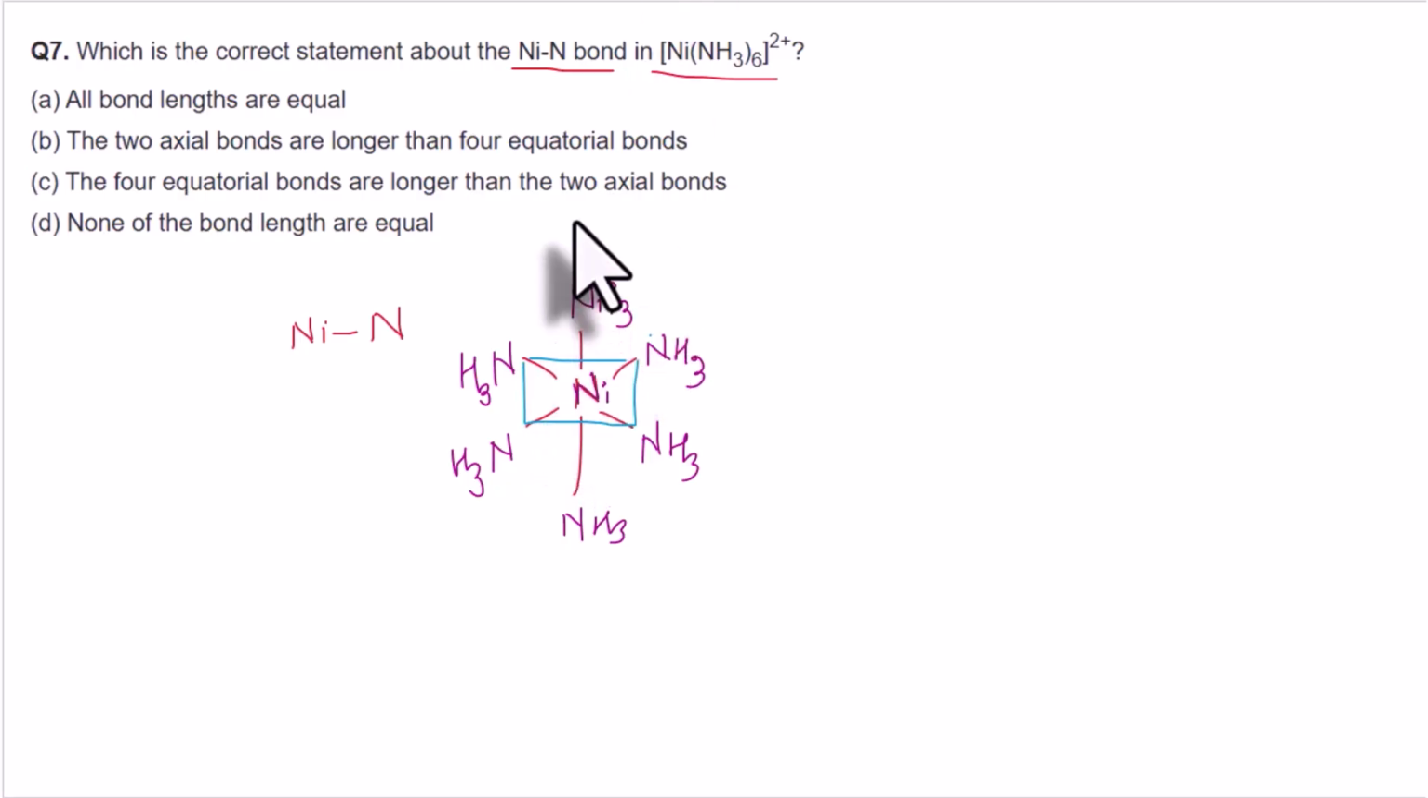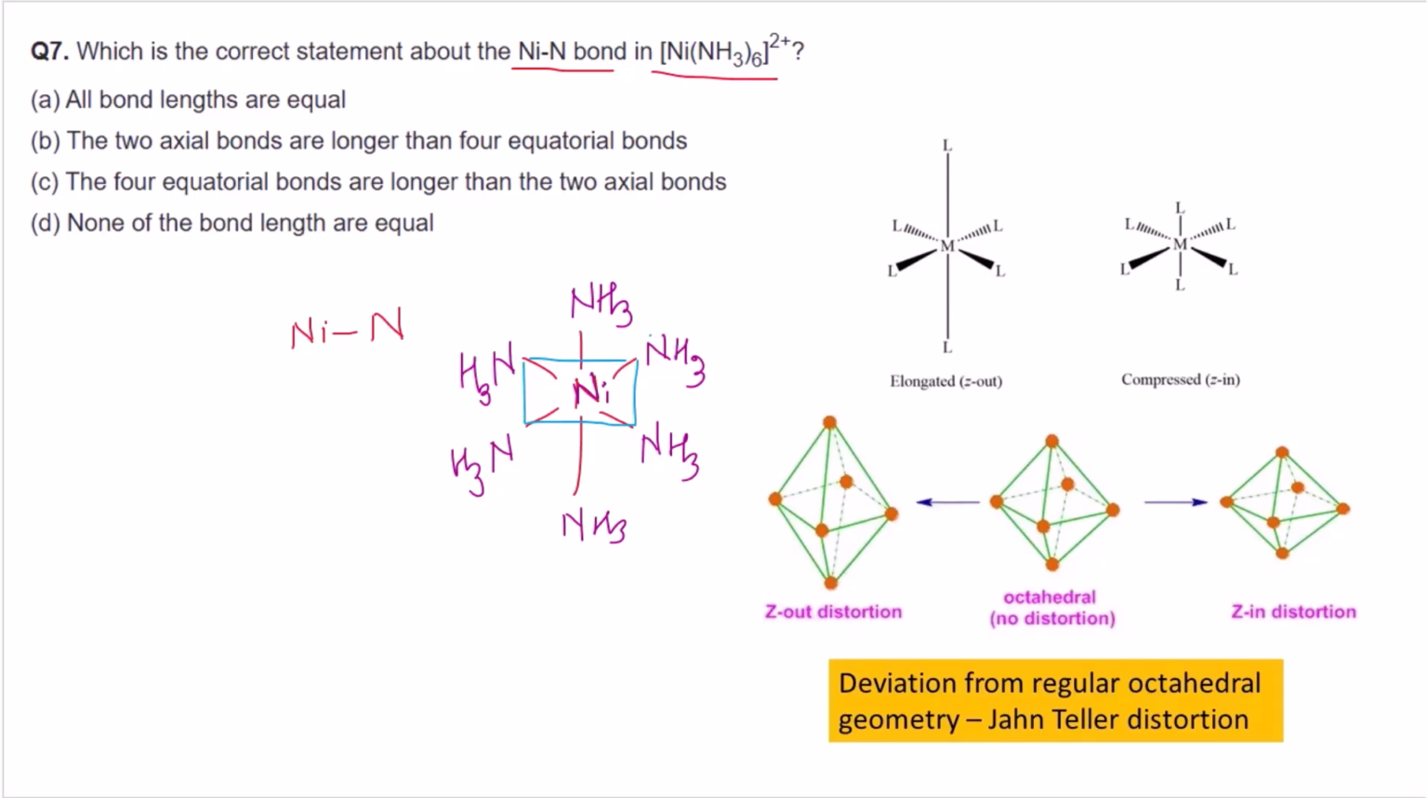So we are basically being asked whether this octahedral complex will show any deviation from its regular geometry, and on what conditions this deviation will occur. It will occur only if we observe Jahn-Teller distortion, which we have discussed in our previous questions when we were solving questions on Jahn-Teller distortion. Then we saw that deviation from regular geometry occurs only when there is distortion due to the Jahn-Teller effect. So mostly what happens is the axial bonds elongate or the axial bonds shorten.